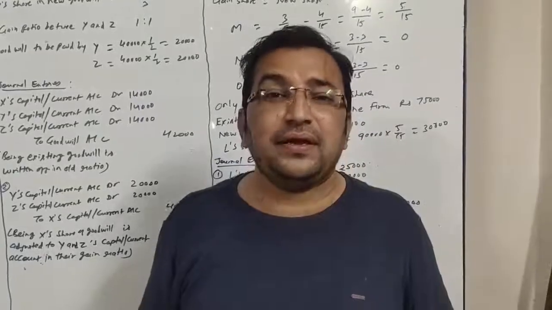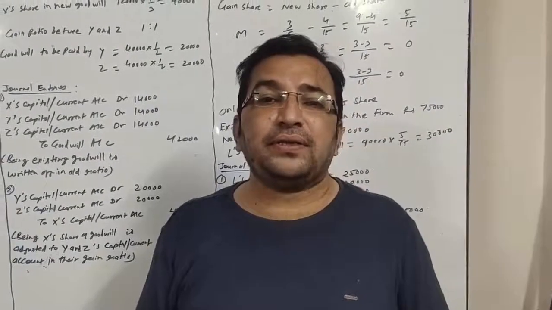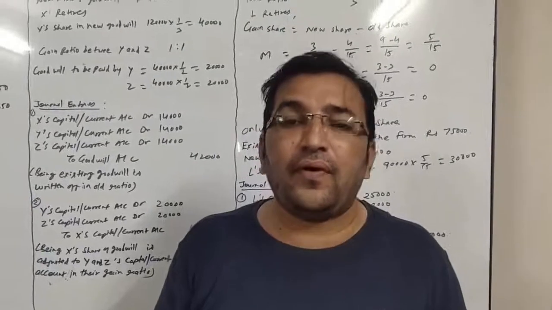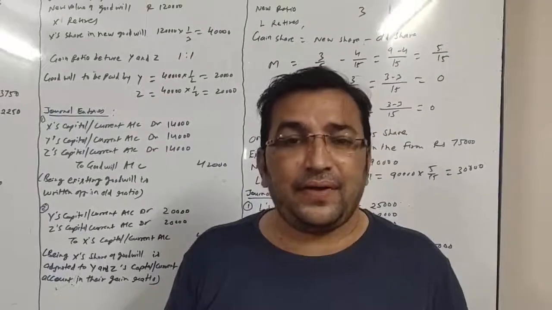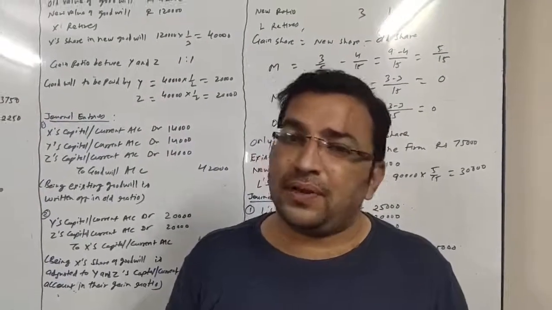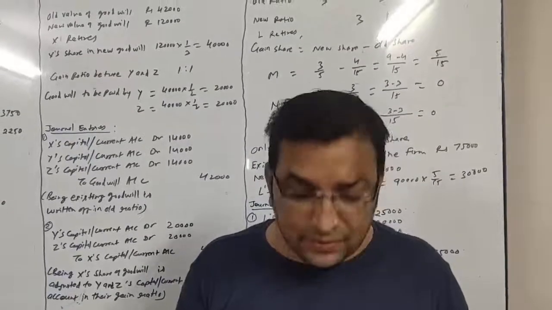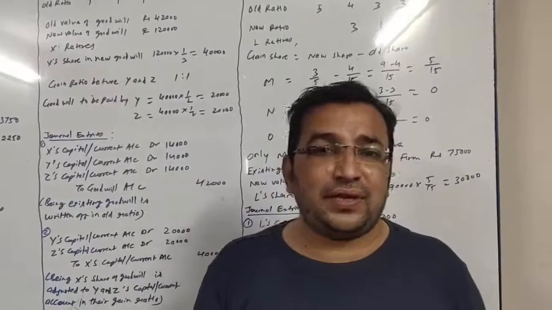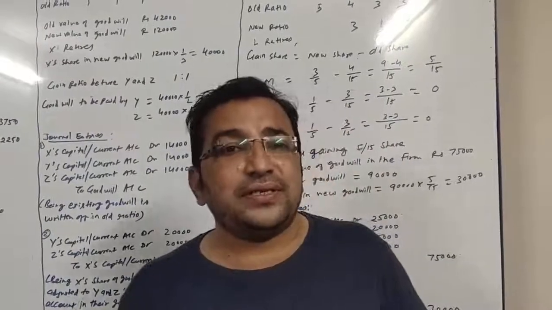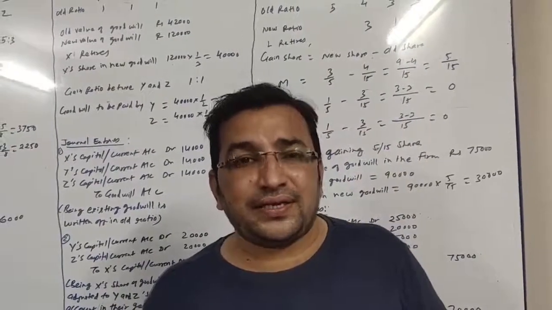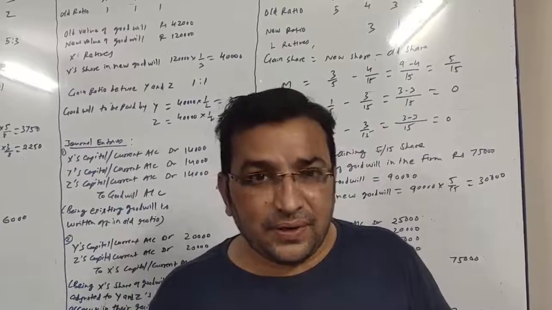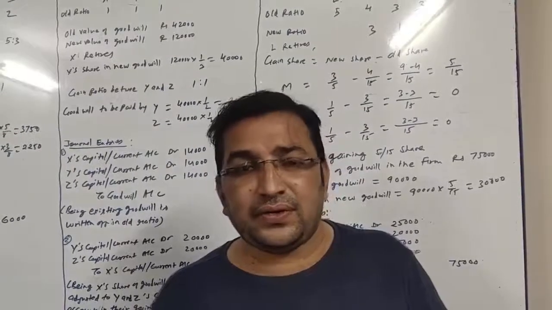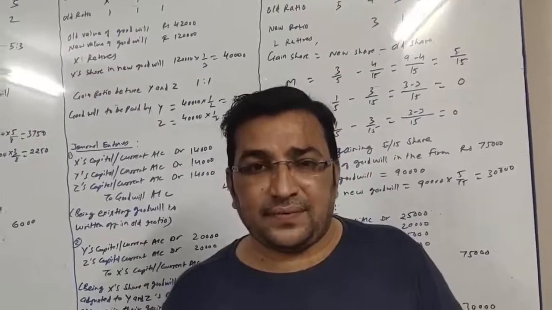Good morning friends. In this lecture we will be solving sum number 4 of retirement, where the short sums of goodwill are given. There are total 6 sums. In this video we will be solving sum number 1, 2, 3. Once again I tell you, sum number 4 has 6 sums. We will be solving 1, 2, 3 in this video. Okay, so let us have a look at the first sum.